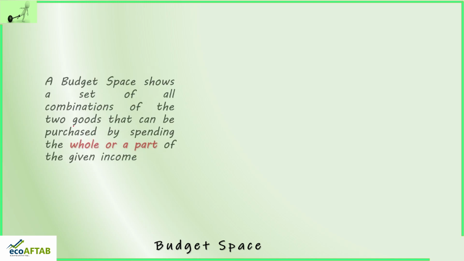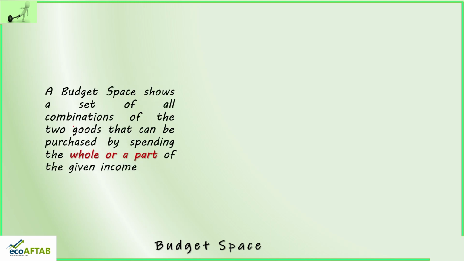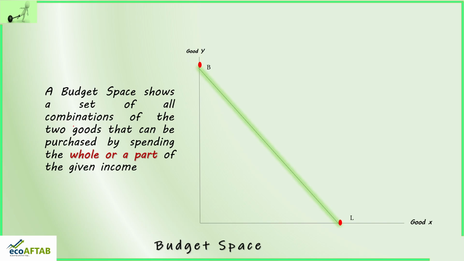Moving ahead, there is one more concept which is called budget space. What is budget space? Budget space shows a set of all combinations of the two goods that can be purchased by spending the entire income or a part of the given income. So here you can see it in the form of the graph. This is the previous graph where we derived budget line. There are two extreme points, dot B telling us about the maximum of Y we are able to buy, and dot L telling us about the maximum of good X we are able to buy.